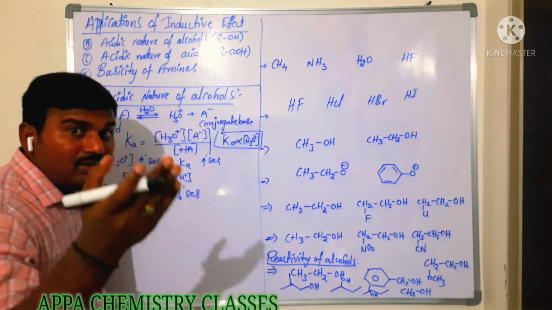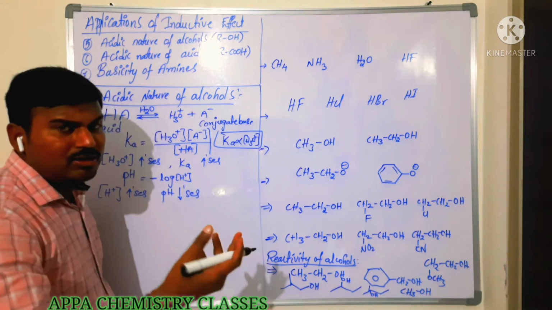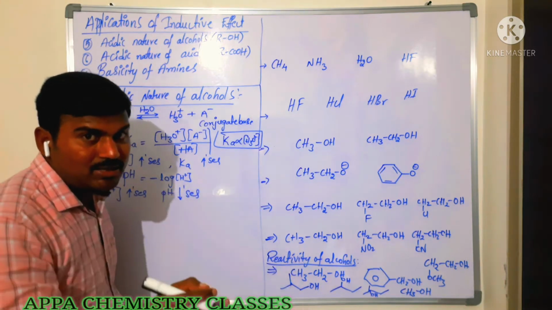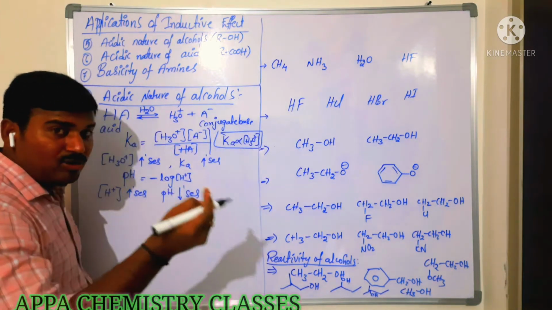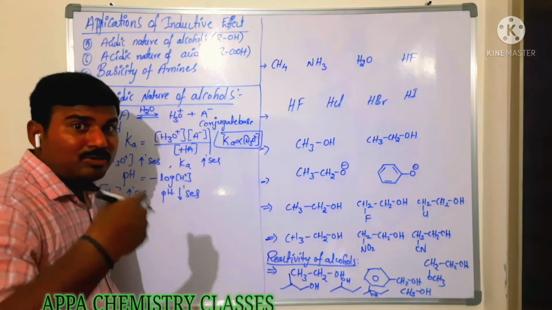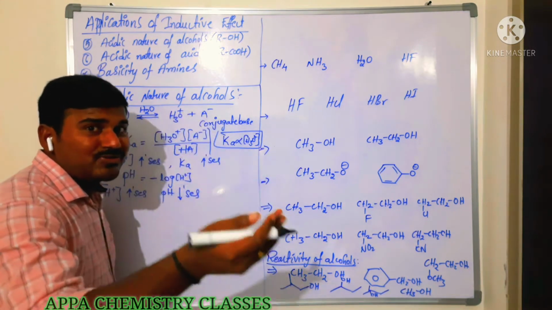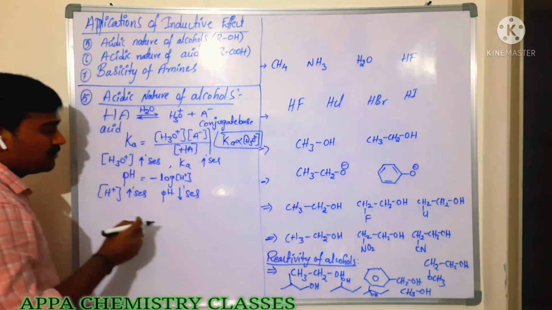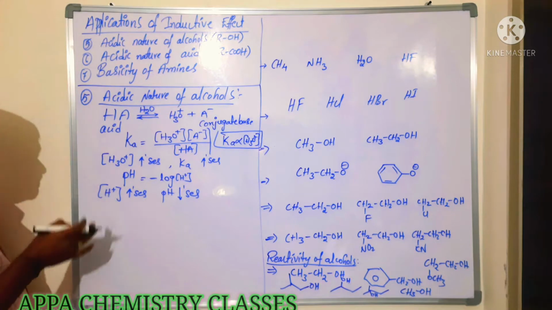The molecules which have pH less than 7 are said to be acids. If it is very low, 0 to 3, then it is said to be a strong acid; 3.5 to 6.9 is said to be a weak acid. Okay? So the pH value decreases when H+ ions increase.